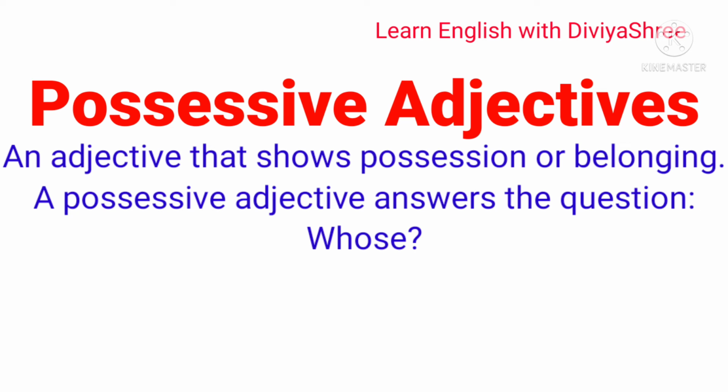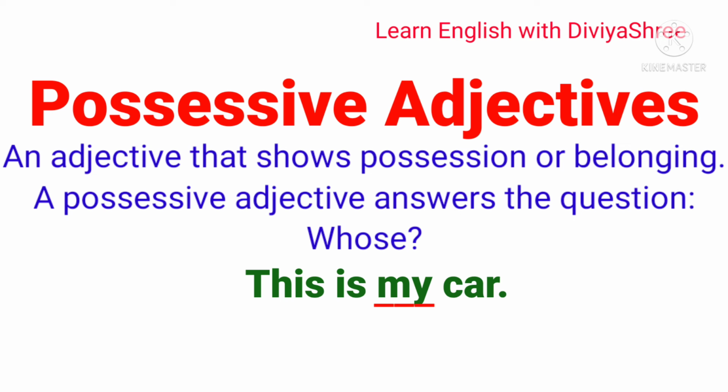An adjective that shows possession or belonging is called a possessive adjective. If I say this is my car, the word my describes that the car belongs to me, it is mine.